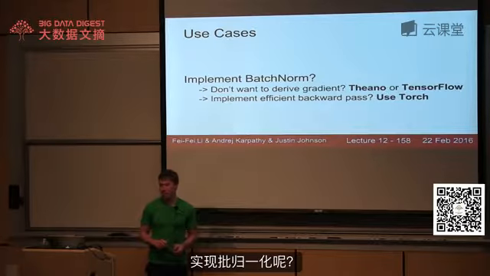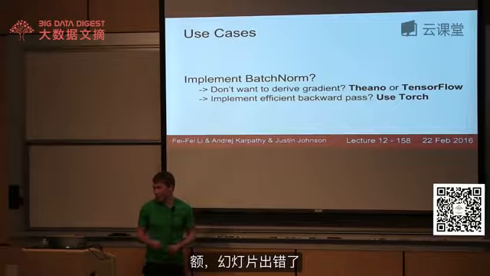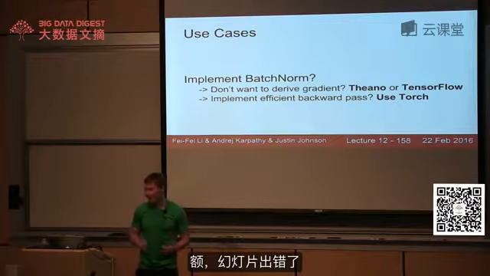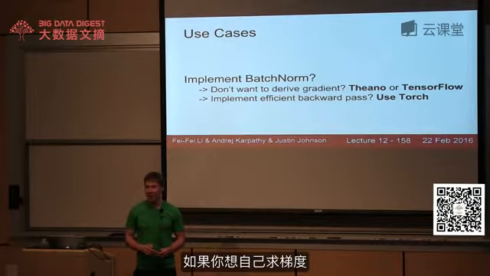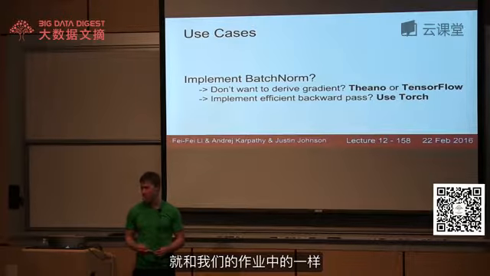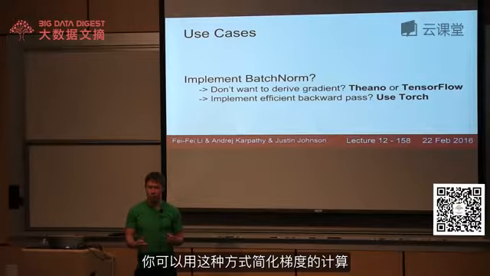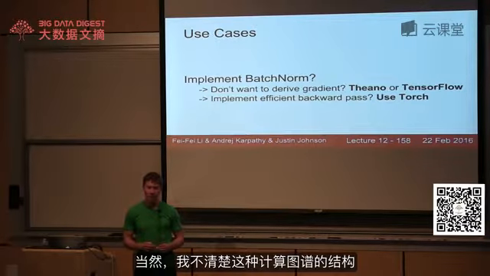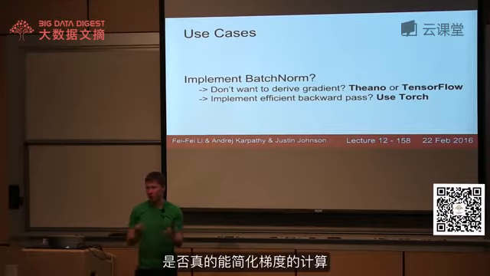How about if you want to implement batch norm? Oh, oops. OK, bug in the slides. Sorry about that. Right. So here, if you don't want to derive the gradient yourself, then you could rely on one of these computational graph things like Theano or TensorFlow. But because of the way that those things work, as you saw in the homework, for batch norm, you can actually simplify the gradient quite a lot. And I'm not sure if these computational graph frameworks would correctly simplify the gradient down to this nice efficient form.